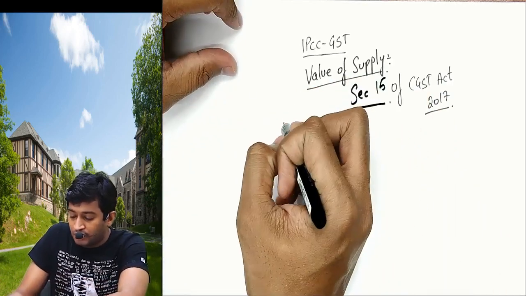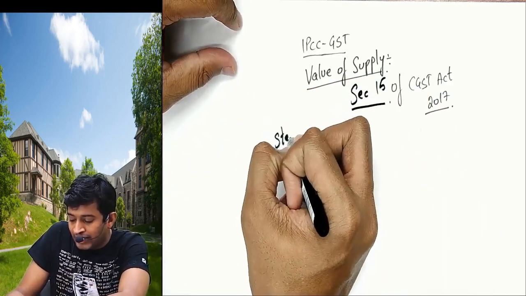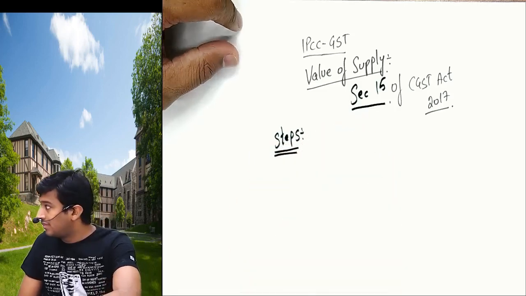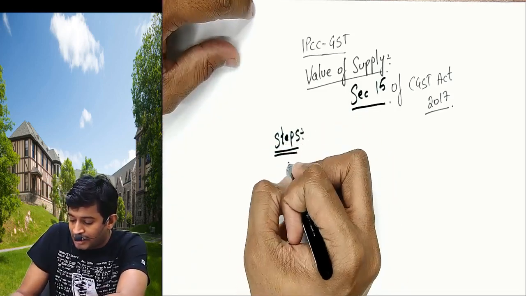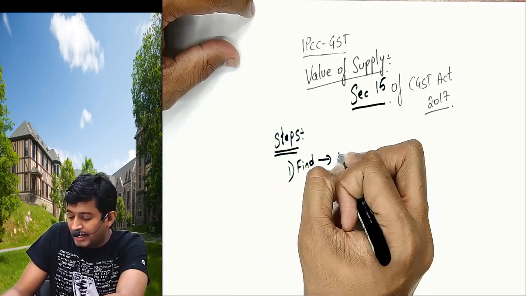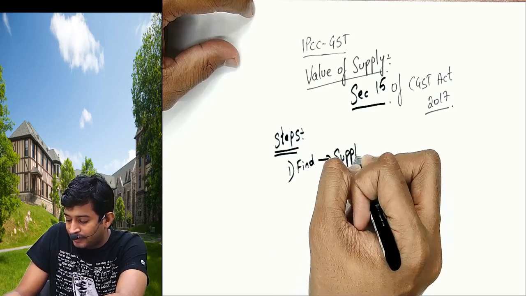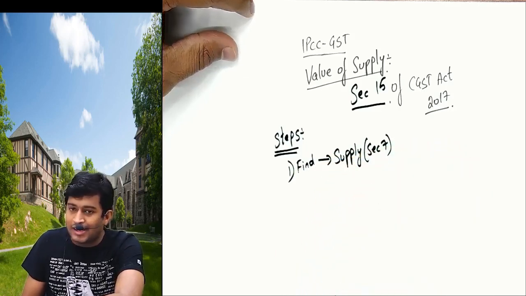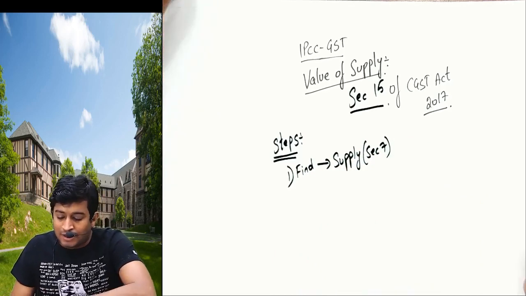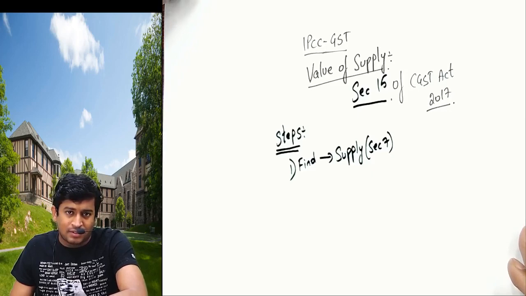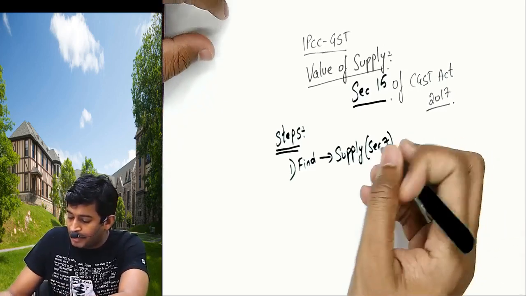First, understand one thing. I'll explain you the entire GST in logical steps. Be careful. First step is find out whether it's a supply. It should fall under section 7, either 7(1)(a), 7(1)(b), 7(1)(c). 7(1)(a) and 7(1)(b) speak about consideration, 7(1)(c) speaks about without consideration, Schedule 1.